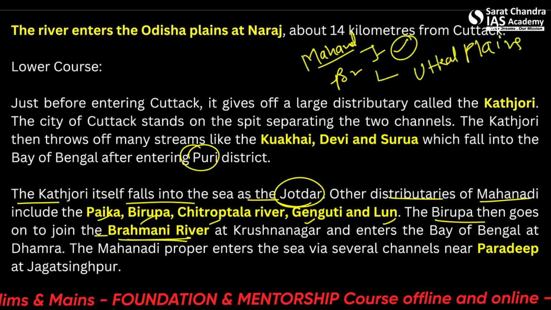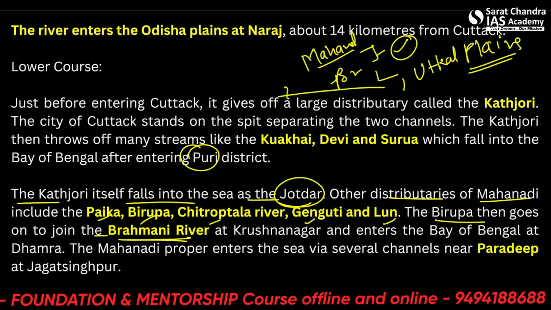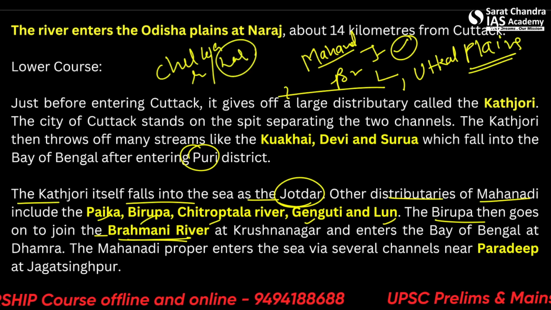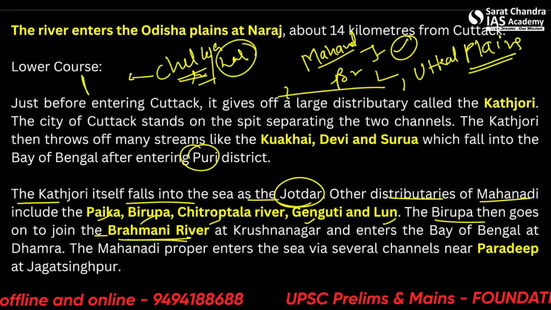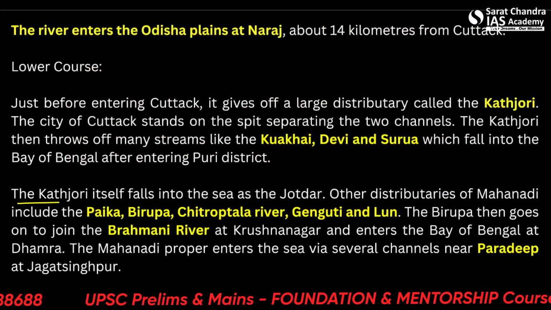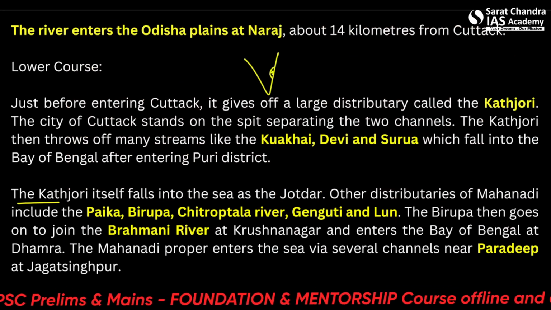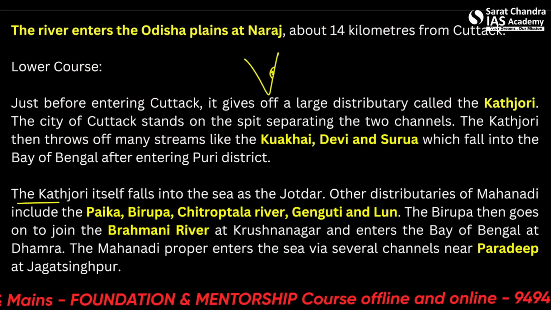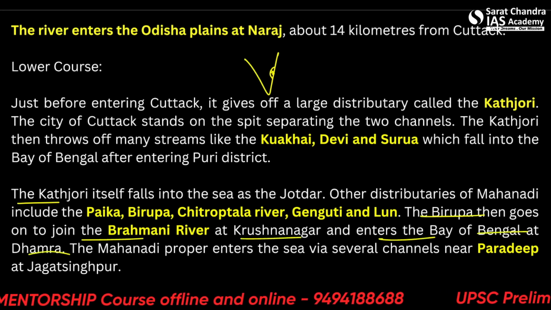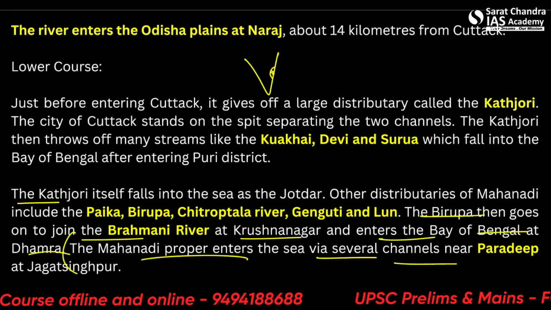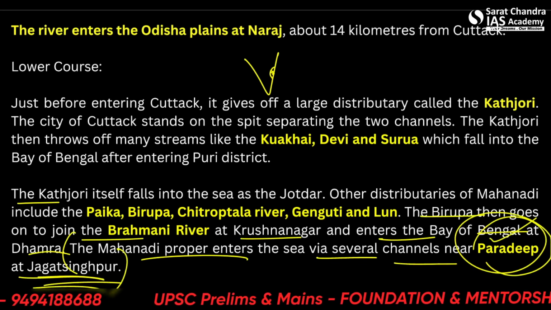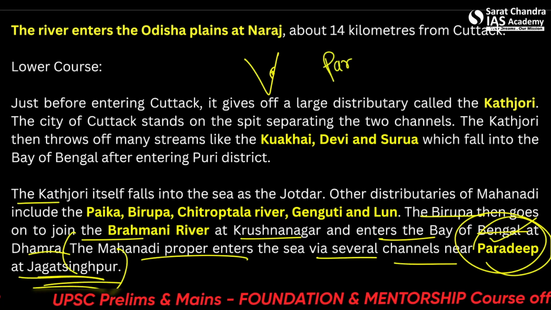So in the Utkal Plains only all this is located, and in the same Utkal Plains Chilka is located. Chilka Reservoir, Chilka Lake, whatever you call it, is also located. The Bhitarkanika Sanctuary is located here. Alright. So all these you can map on the map here near Odisha. Alright. So the Birupa then goes to join the Brahmani River at Krishnanagar and enters the Bay of Bengal at Dhamra. The Mahanadi proper enters the sea via several channels near Paradip in Jagatsinghpur. Alright. So Paradip is the end point for Mahanadi.